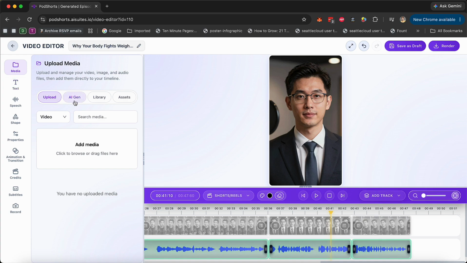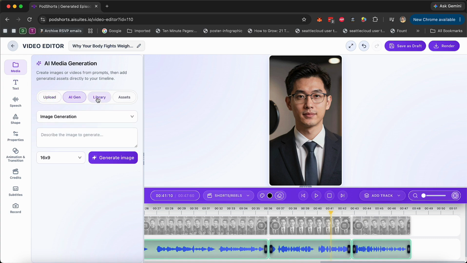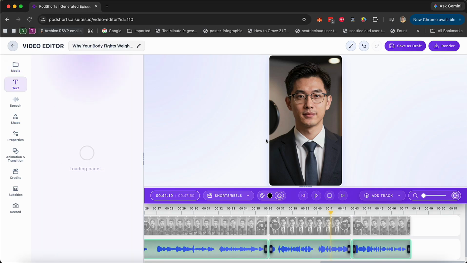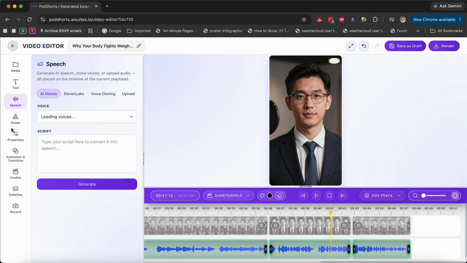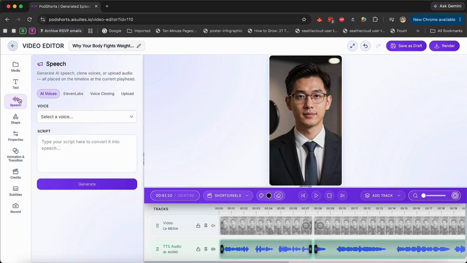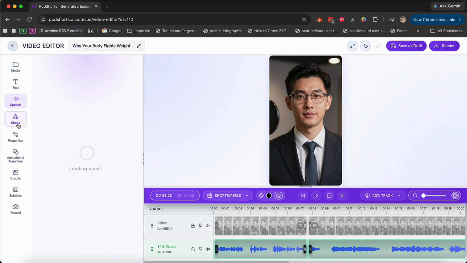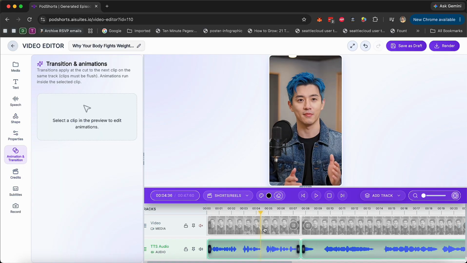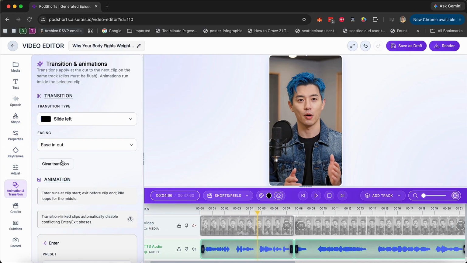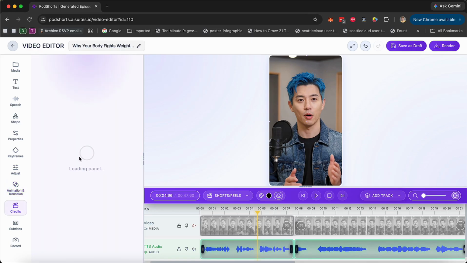You can upload your own media to it. You can generate using AI. You can add text and captions. You can do voiceover, change the voices, or clone your voice again. You can add different shapes, properties, elements, and transitions. You can select whatever clip you want, and add transitions and animations to the scripts.